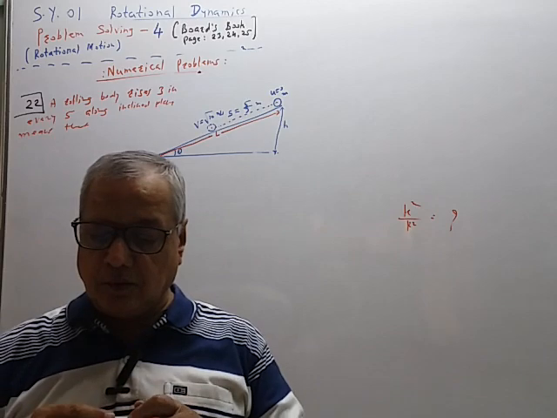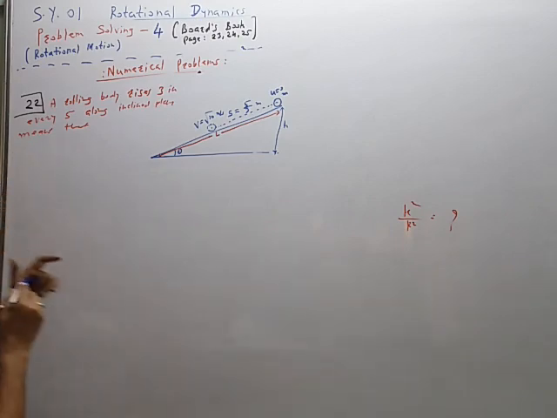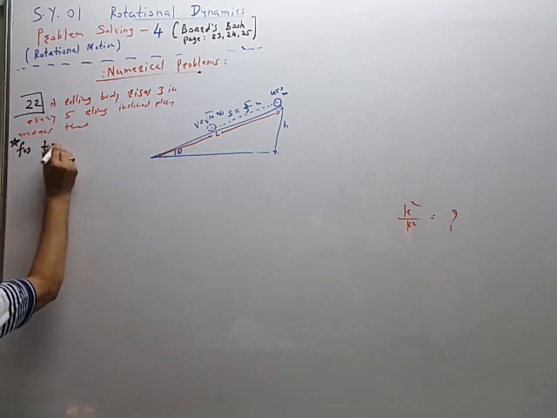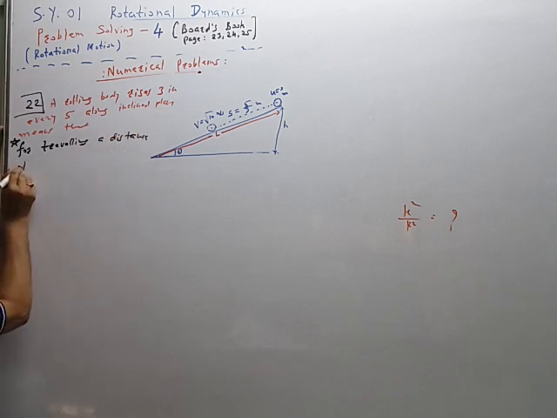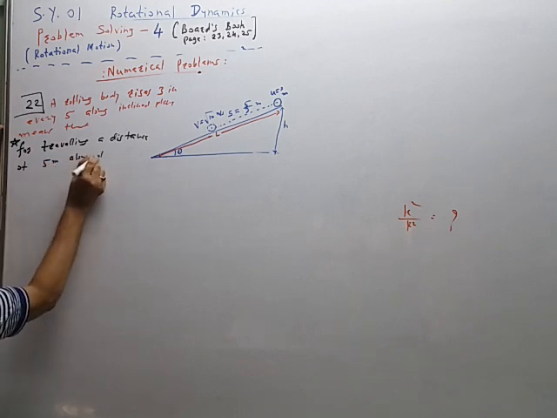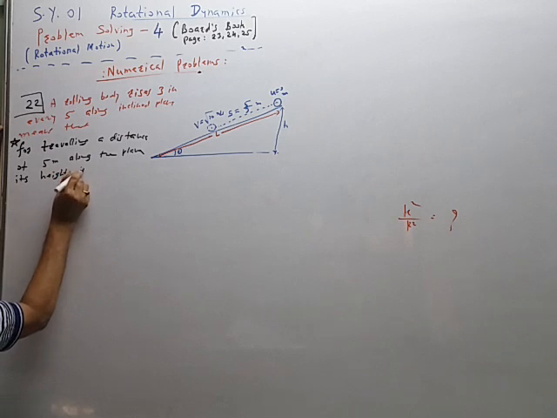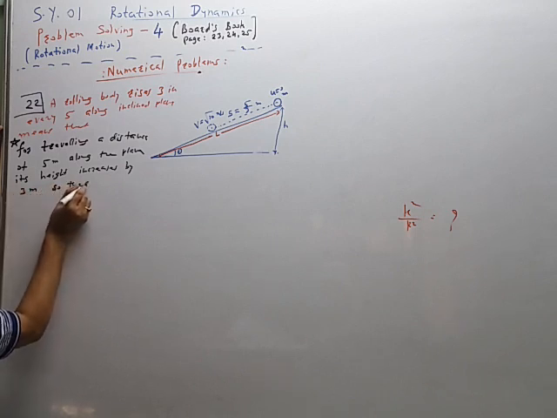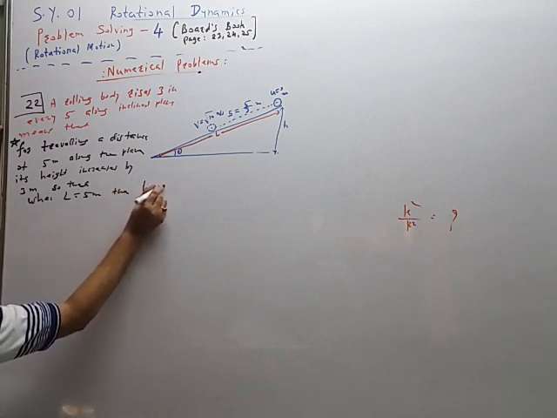The meaning is like this, means that for traveling a distance of 5 meter, for traveling, this meaning is important, for traveling a distance of 5 meter along the plane, its height increases by 3 meter, so that when L is equal to 5 meter, then H is equal to 3 meter.